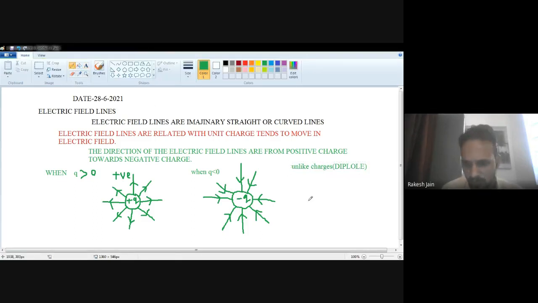Let's suppose I have a charge plus Q and the second charge is negative. As the rule states, the direction of the electric field lines is from positive charge towards the negative charge. The positive charge is this one and the negative charge is that one. So the direction is like this, from positive to negative. All the field lines are imaginary, and they can be straight or curved. That's why I draw straight lines and also curved lines.